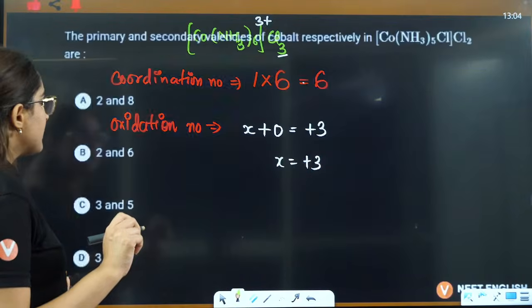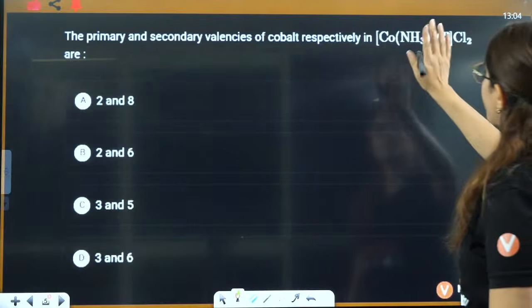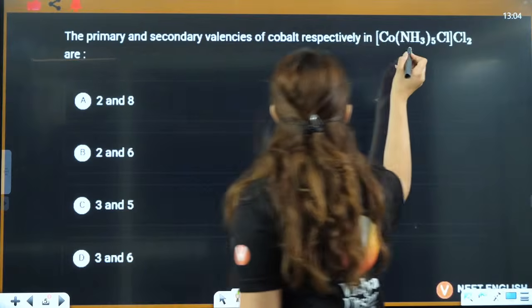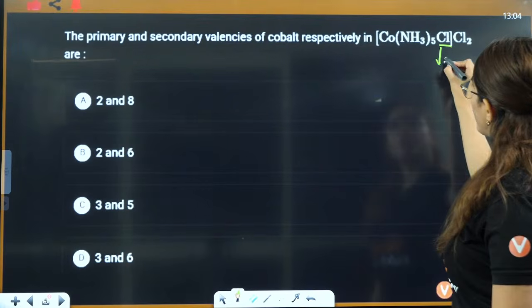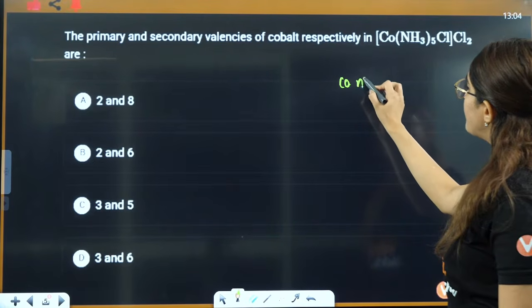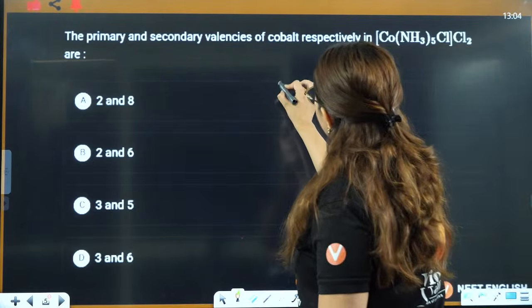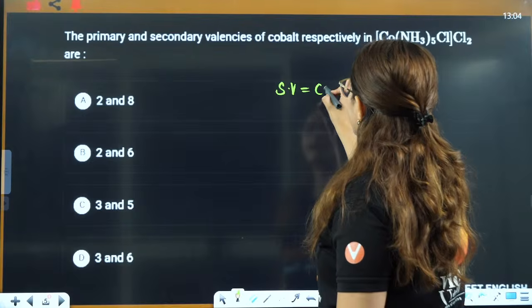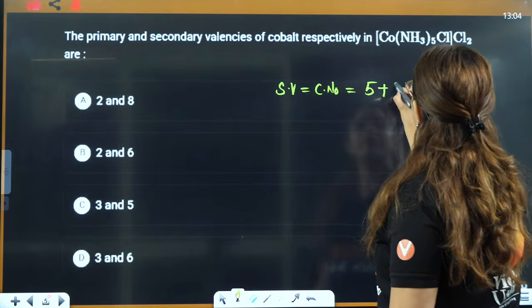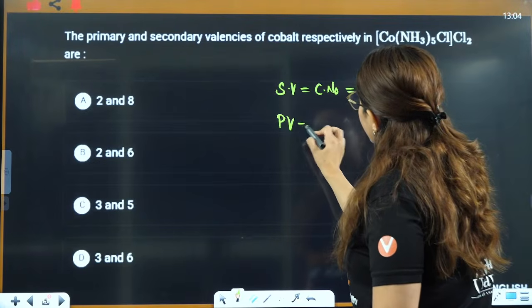Got it? Now let's see what kind of question they can ask. The primary and secondary valency of this compound they are asking you here. How to do it? Firstly, chlorine is also monodentate. So coordination number, that is the secondary valency, right? So I can say secondary valency, that is coordination number, equals 5 for ammonia, 1 for chlorine, that is 6.